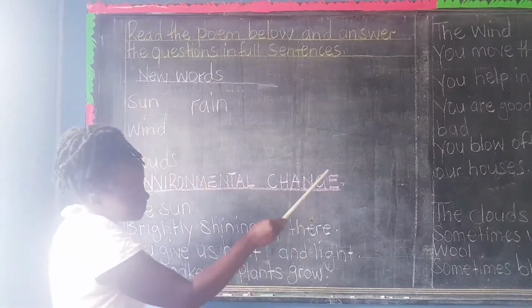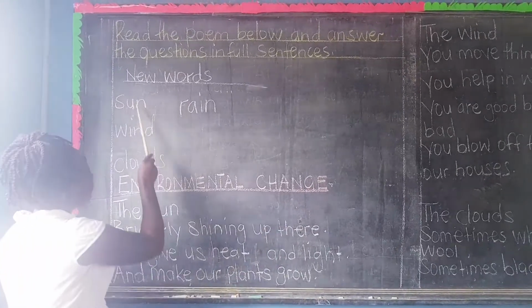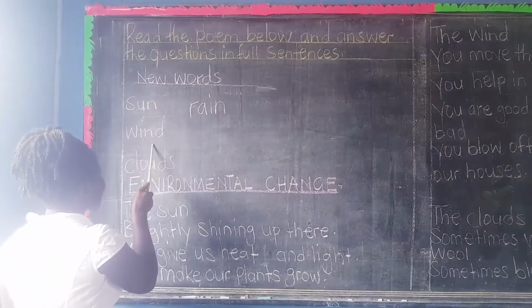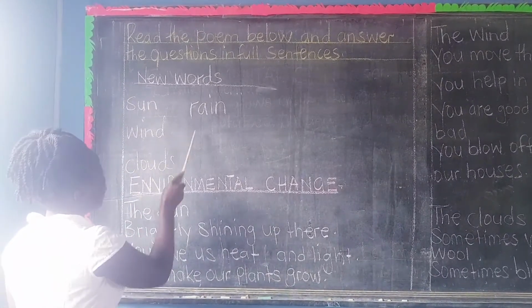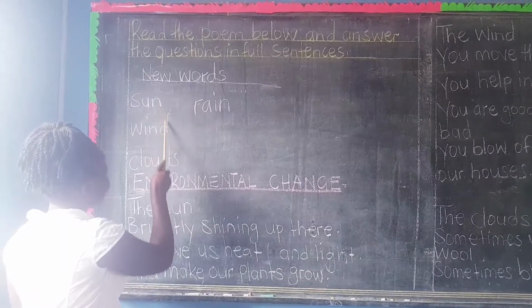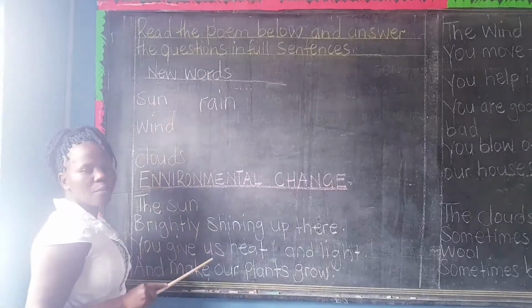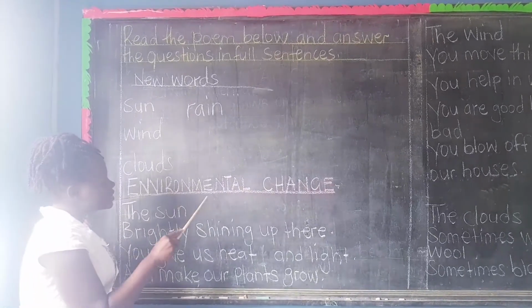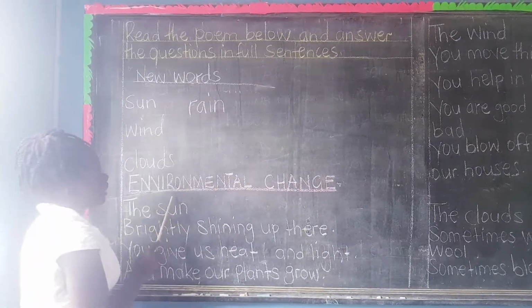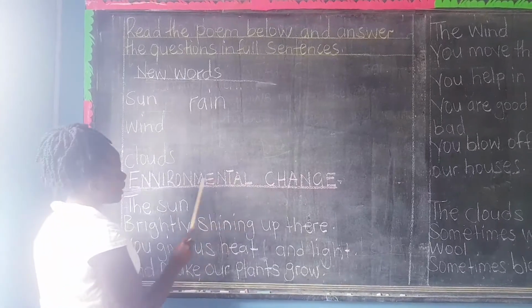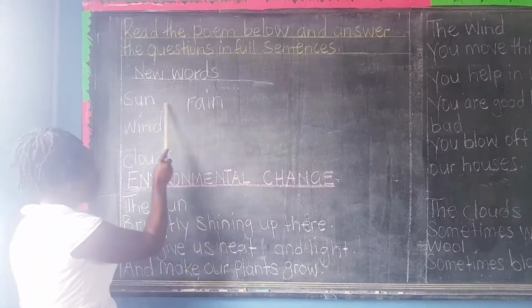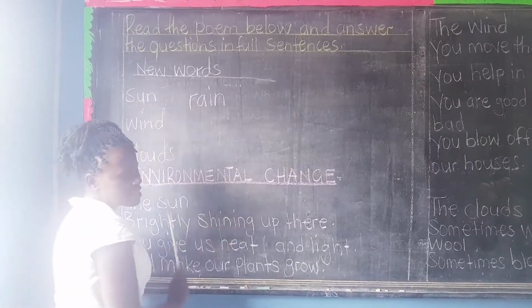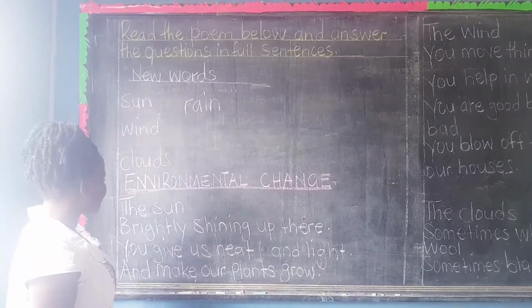There are some new words in this poem. And the new words are, the first one is sun, wind, clouds, rain. I think these are elements of weather. So in this poem, we're going to talk about elements of what? Of weather. And here we have the title of our poem saying environmental change. All these four elements cause the environment to change sometimes.